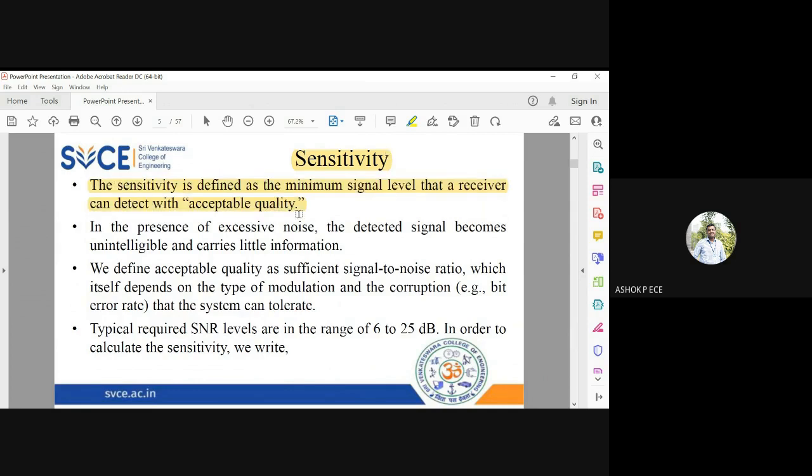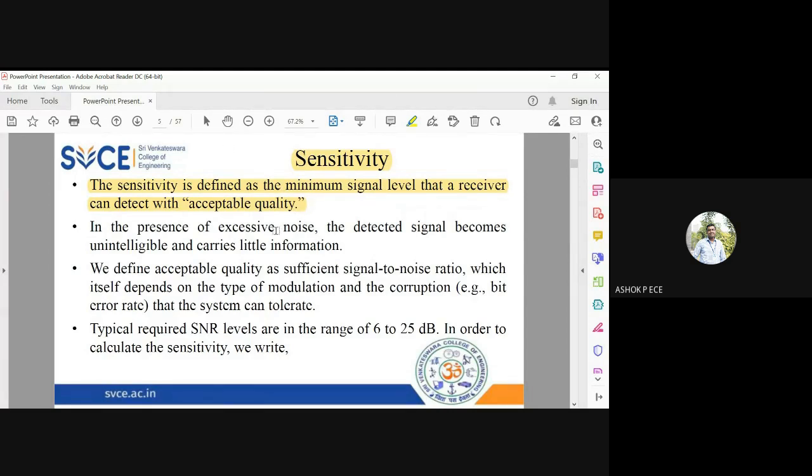Say you are speaking in a train where there are a lot of people shouting and making noise. Even in that noisy environment, if you are able to clearly understand what the other person is speaking, that means your receiver is very good, or I can say the receiver has very good sensitivity. So the sensitivity relates to the minimum signal level which your receiver can accept with a decent quality.